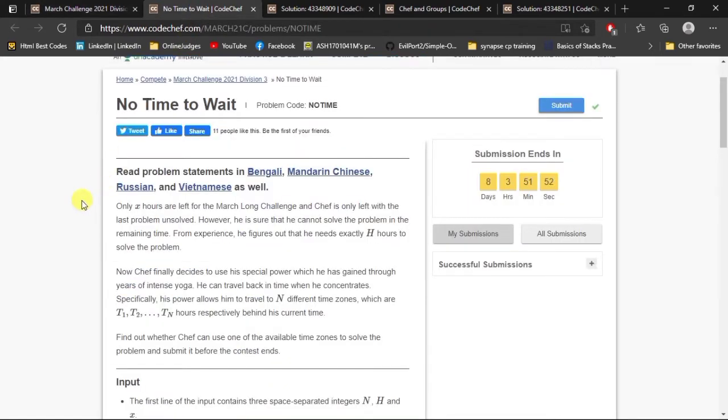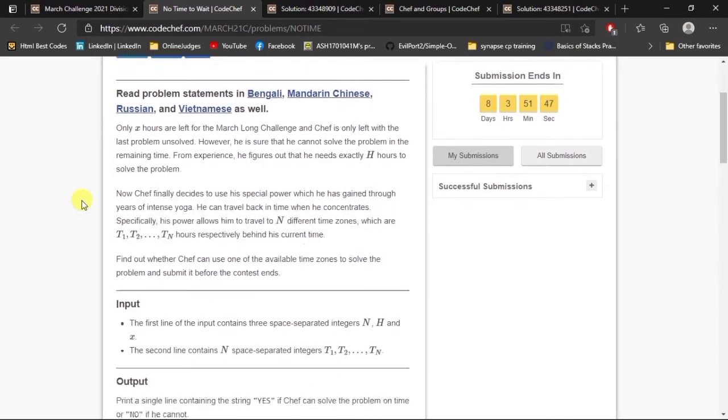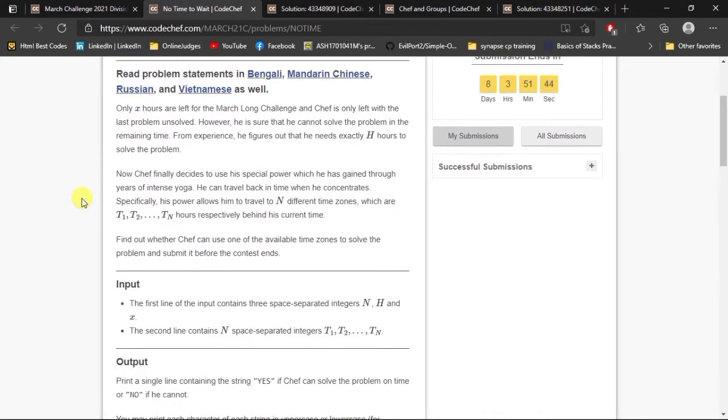For those of you who haven't read the problem statement, I'm going to quickly read it. Only X hours are left for the March Long Challenge, and Chef is only left with the last problem unsolved. However, he is sure that he cannot solve the problem in the remaining time. From experience, he figures out that he needs exactly 8 hours to solve the problem. Now Chef finally decides to use his special power, which he has gained through years of intense yoga. He can travel back in time when he concentrates.